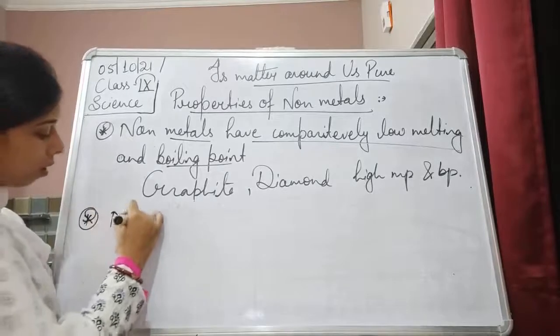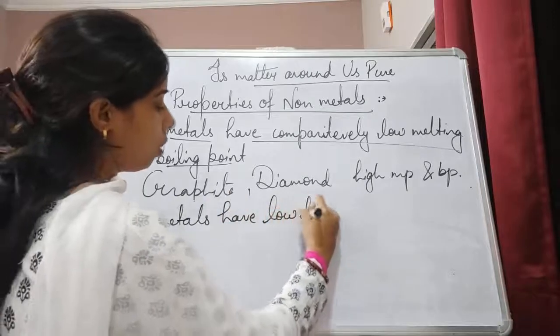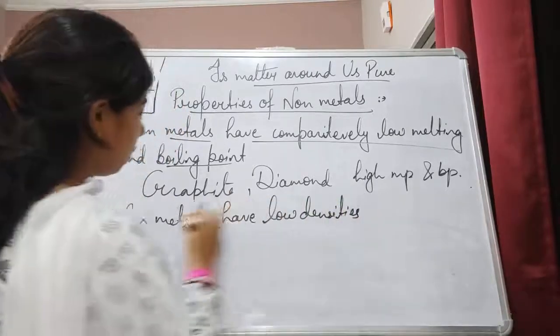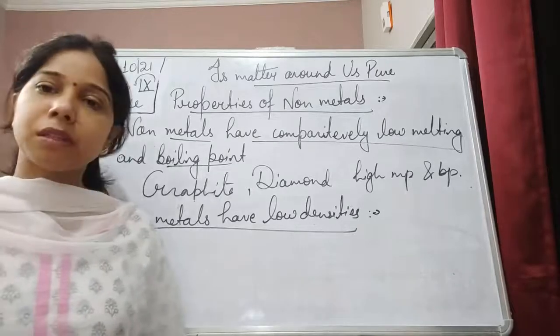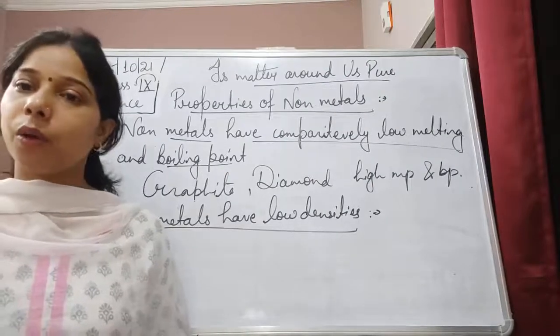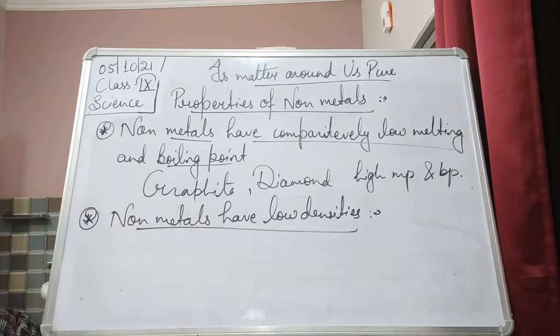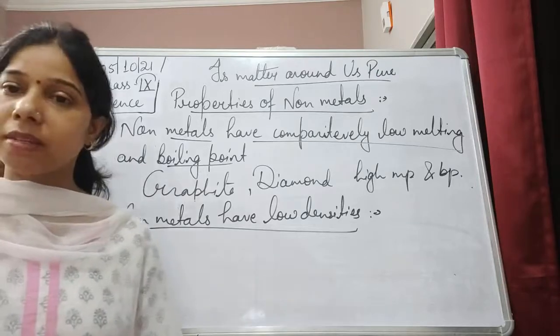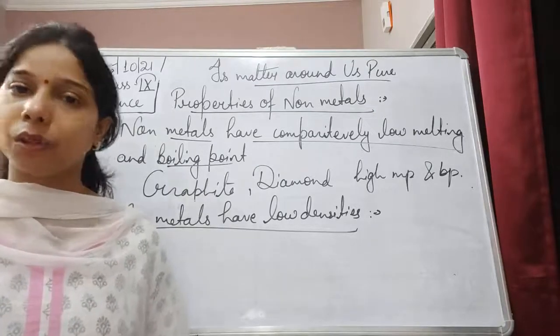Non-metals have low densities. The reason, students, is that they are generally light, so the mass by volume will be less, and obviously if it is less, then the density will also be less. So the density of the maximum of the non-metals is generally low, except for an exception again, that of iodine. Iodine's density is quite a bit higher than the other non-metals.